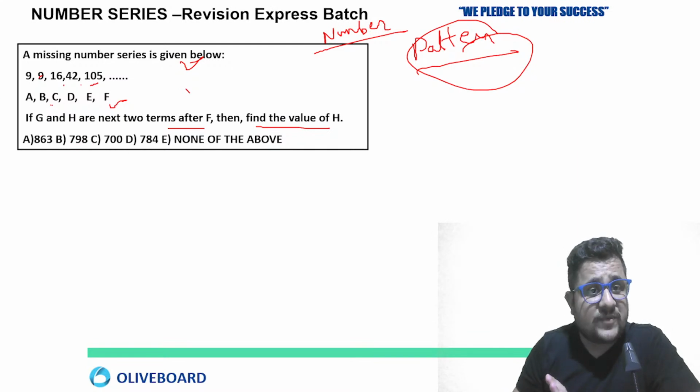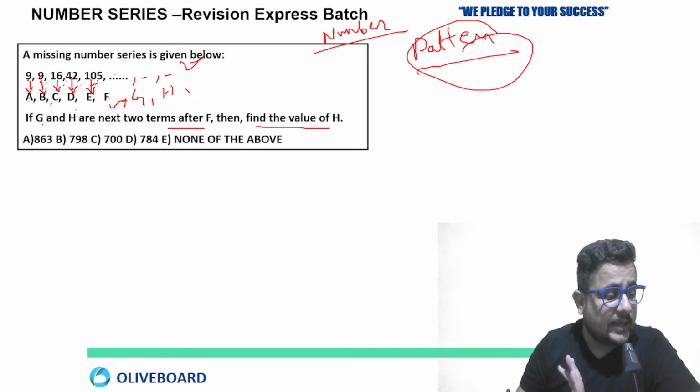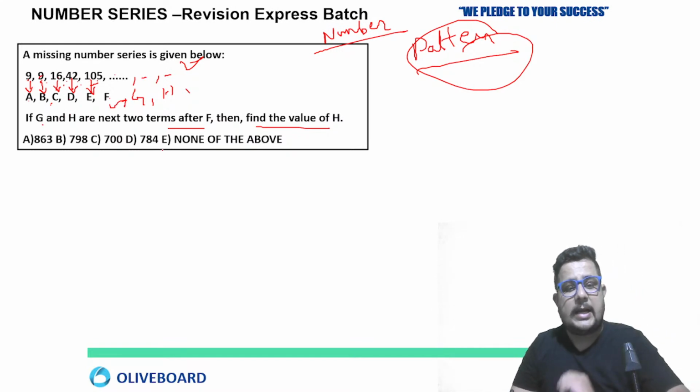So G and H. First of all, you have to understand what is given in the series. 9, 9, 16, 42, A, 105. So the value of A belongs to 9. B, right? Again 9 second number. C is the third number, right? Third term of the series, which is 16. Then fourth term is D, 42. Fifth term is E. F is missing, and they have said G and H are next two terms after F. So next two places also you have to find out. So tell me the answer of this series.